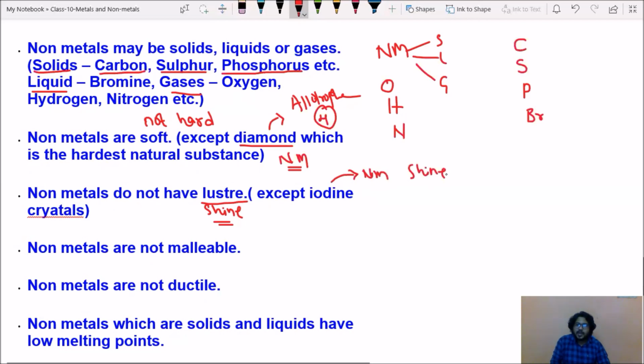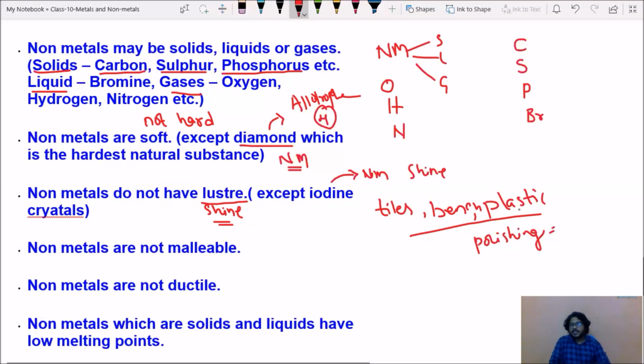You may get a doubt, whenever you see some tiles, some bench, some other plastic, it will be shining, isn't it? Why does it shine? Because of polishing, and that is not its nature.